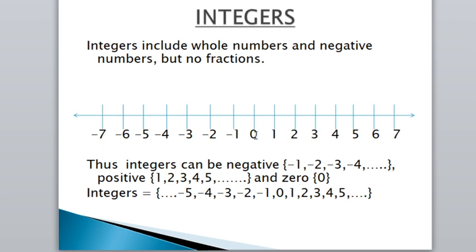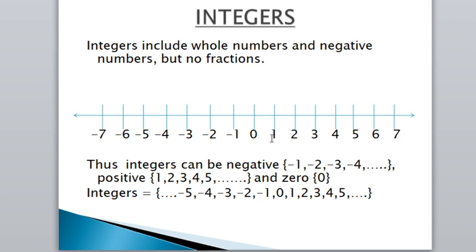Always remember, in a number line 0 is placed in the middle. We can say it is the midpoint. On the right hand side of a number line we have to place the positive numbers, and on the left hand side we have to place the negative numbers. So here 0 is the midpoint.